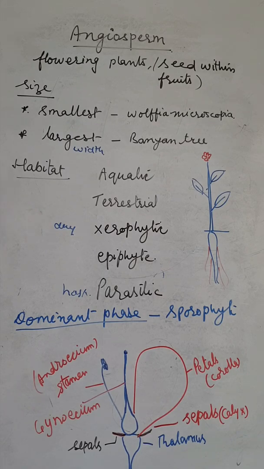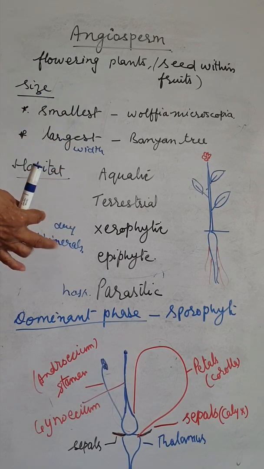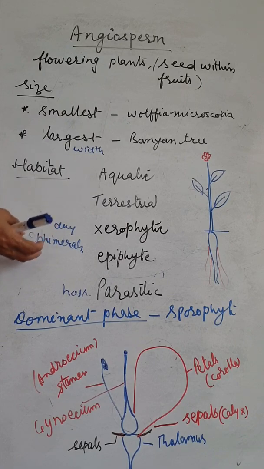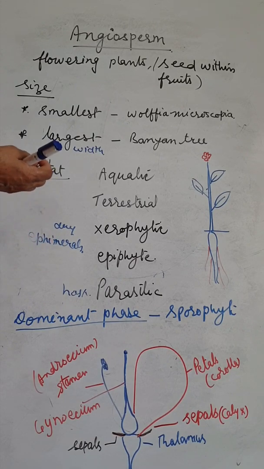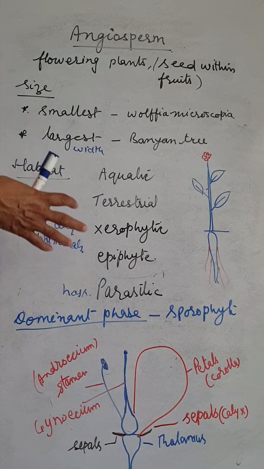One more is the ephemerals. The ephemerals live for a short period, for example, in the desert area. When the first rain, the first shower comes, the plants grow, and after a few days, 2 to 3 weeks, they die.